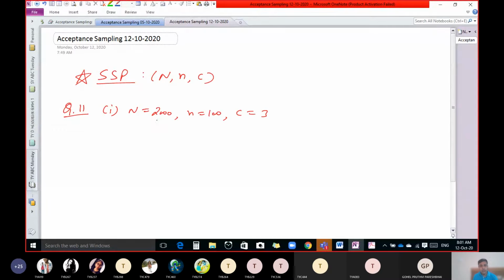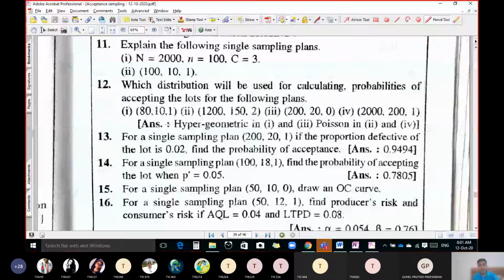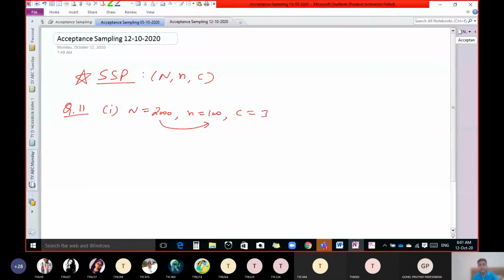Out of total production of 2000 units, select 100 units randomly and check how many defective units are in these 100 units.